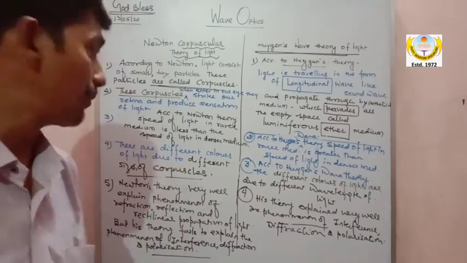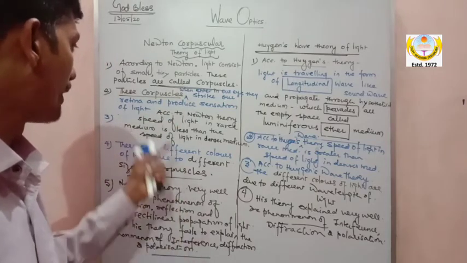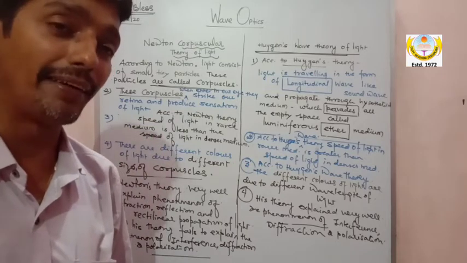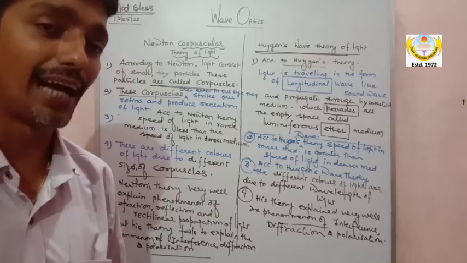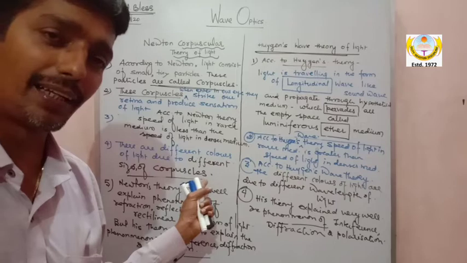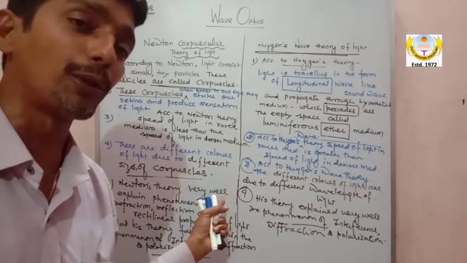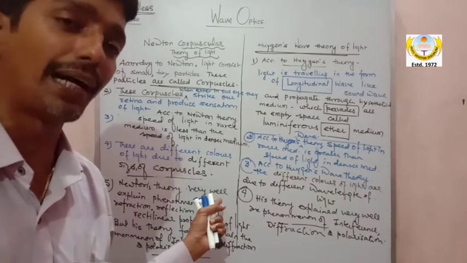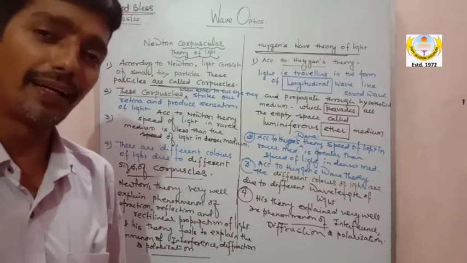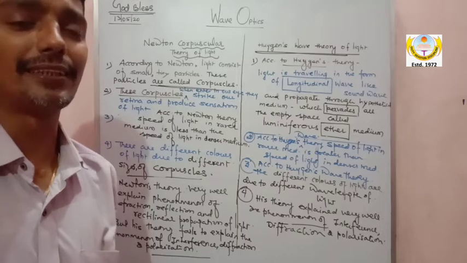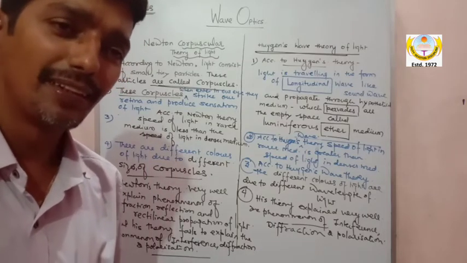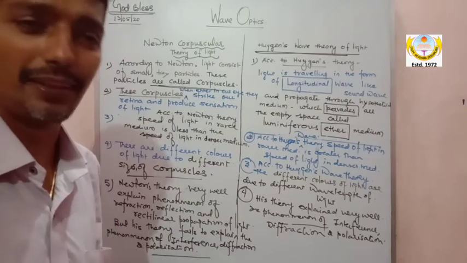But point number 3 you can see, my dear. According to his theory, the speed of light in rarer is less than in denser. Absolutely wrong. Next point is that the wavelength of the different colors is due to different sizes of corpuscles, different sizes of light particles. That is absolutely wrong. Am I clear? And the last point, my dear, since his theory could not explain interference, polarization and diffraction, we do not use this theory.